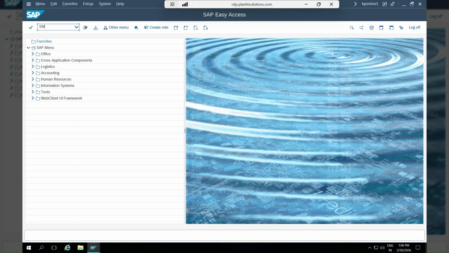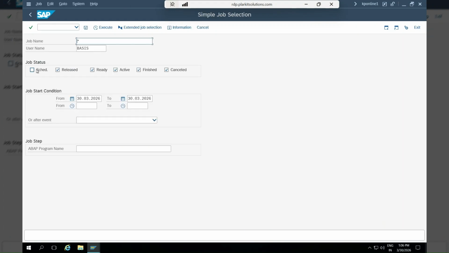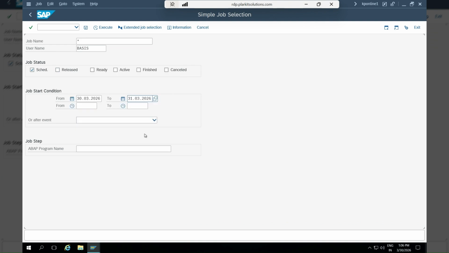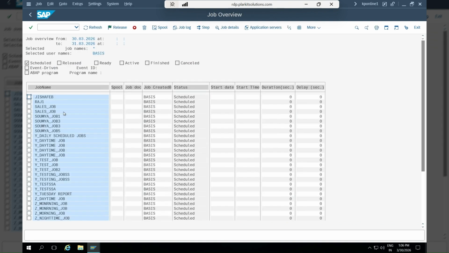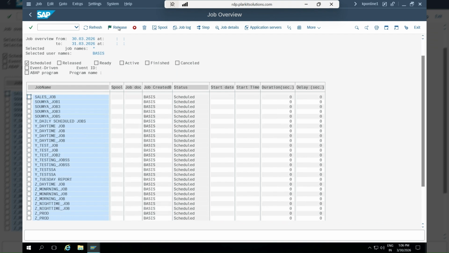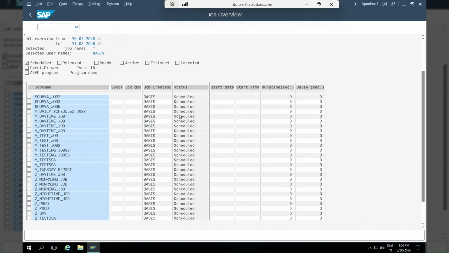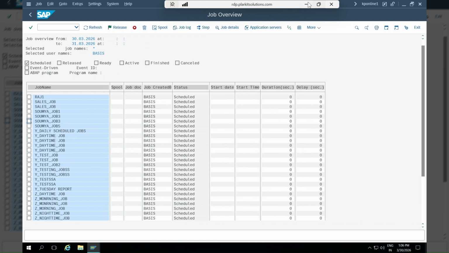Then we have to check if there is any background job that is scheduled. Execute for today, or maybe we can take it till the 30th or 31st. Execute. If there is anything scheduled, you can select all these jobs and delete them. Okay, and then you need to add these jobs manually, or check how many of these are required or adjusted manually. So this thing is there. This also you have to check.